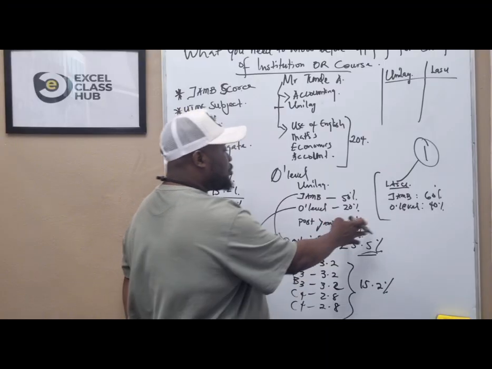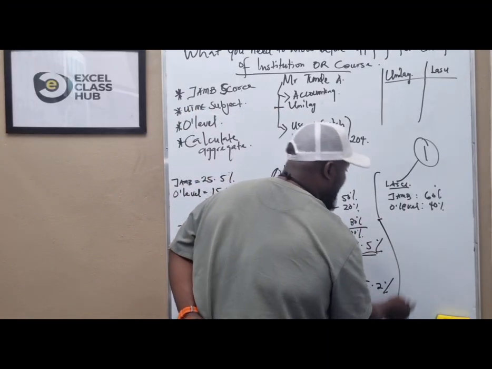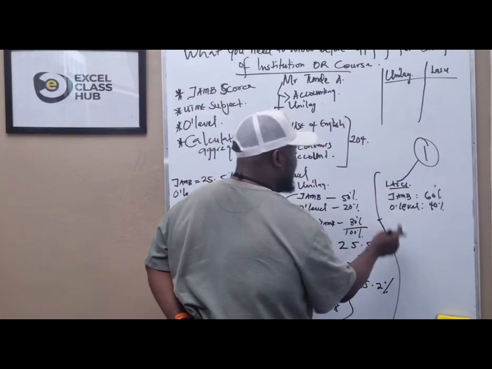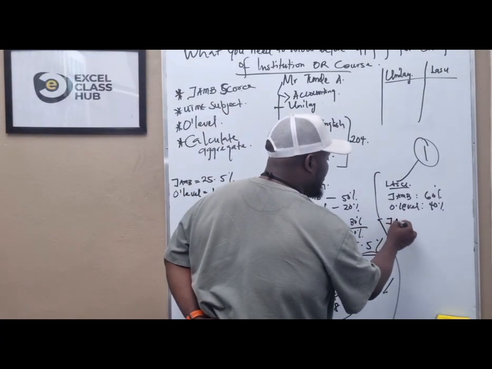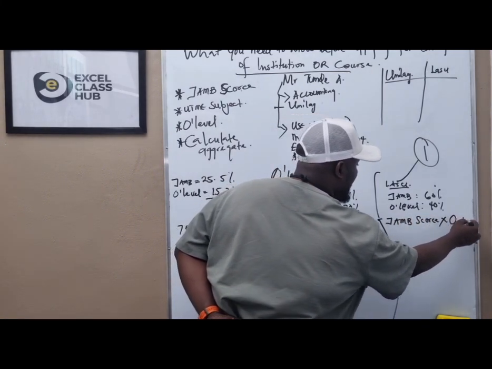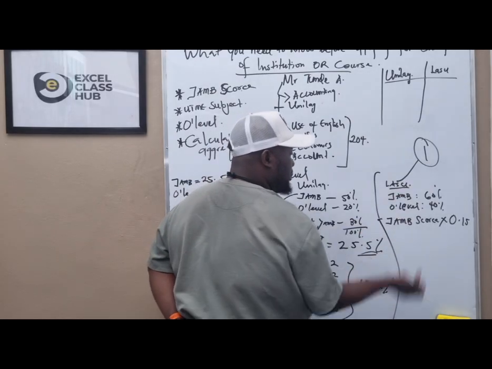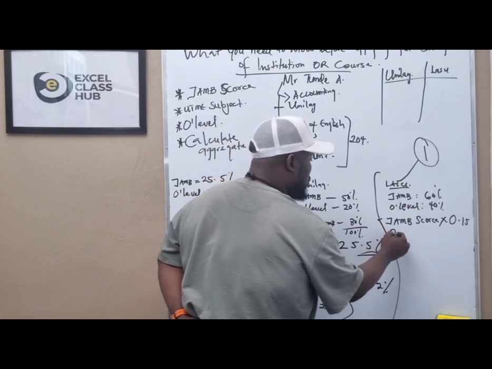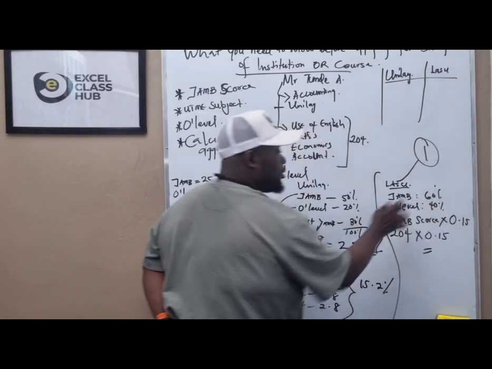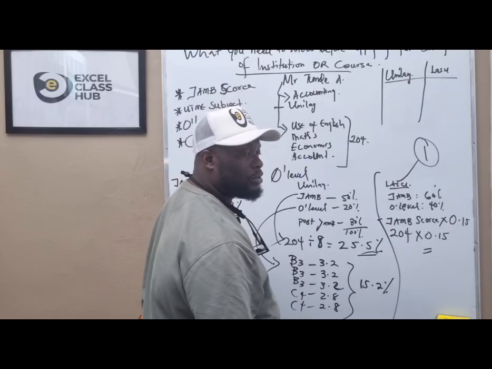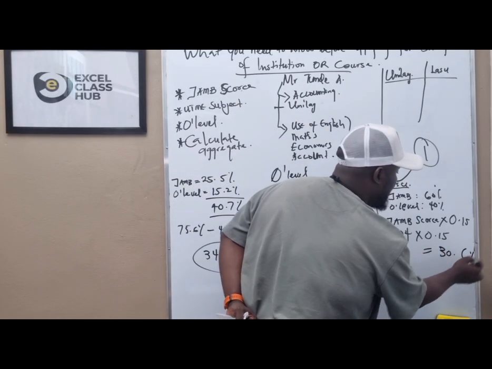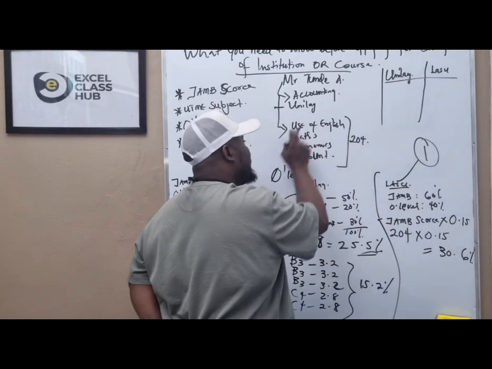So okay, let's assume that you want to go to LASU. LASU uses just JAMB and O level in their aggregate calculation. Your JAMB score is multiplied by 0.15 to give you the 60%. So you have 204 in your JAMB multiplied by 0.15. 204 times 0.15 is what? 30.6% out of 60%.